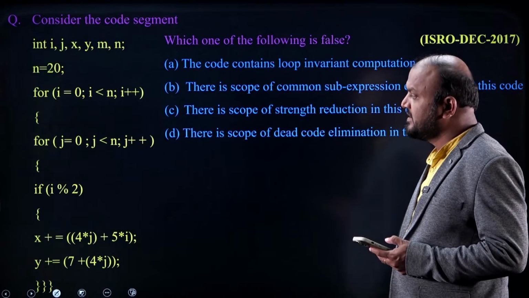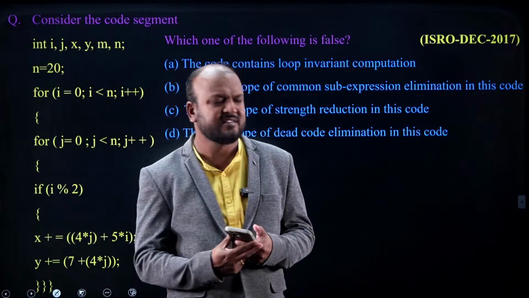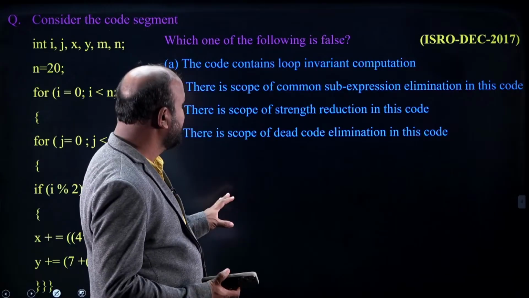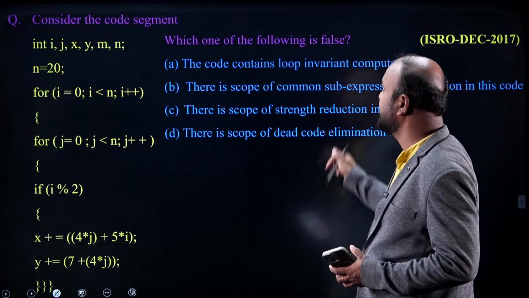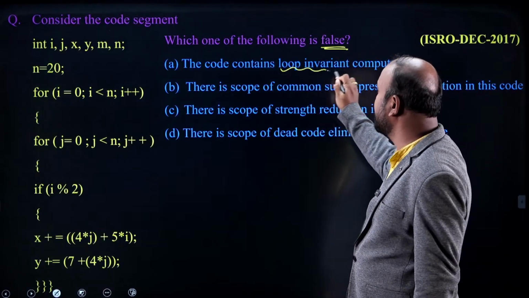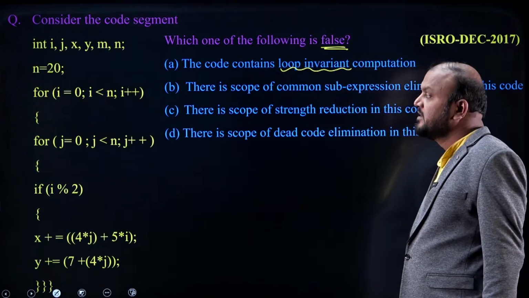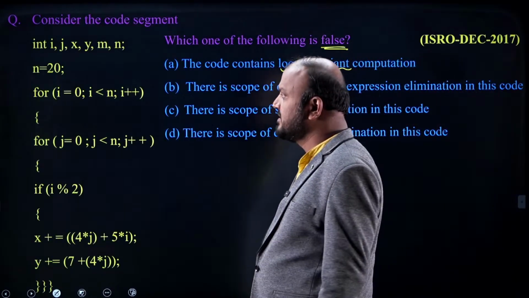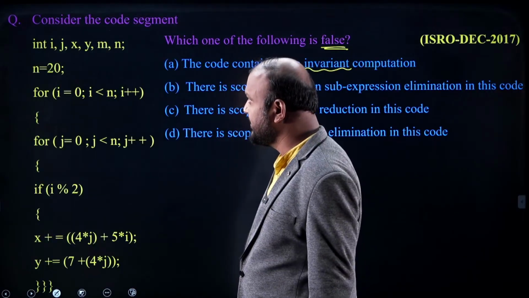Consider the code segment. This is also one of the previous GATE questions, direct from the previous GATE. I think this is the same question asked in GATE 2015. They have given a code snippet and these options, and asked you to find the false statement. The code contains loop invariant computation. This is a GATE 2015 question, you can check it. The code contains loop invariant computation, meaning the code that is not necessary to be present inside a loop is called loop invariant computation.